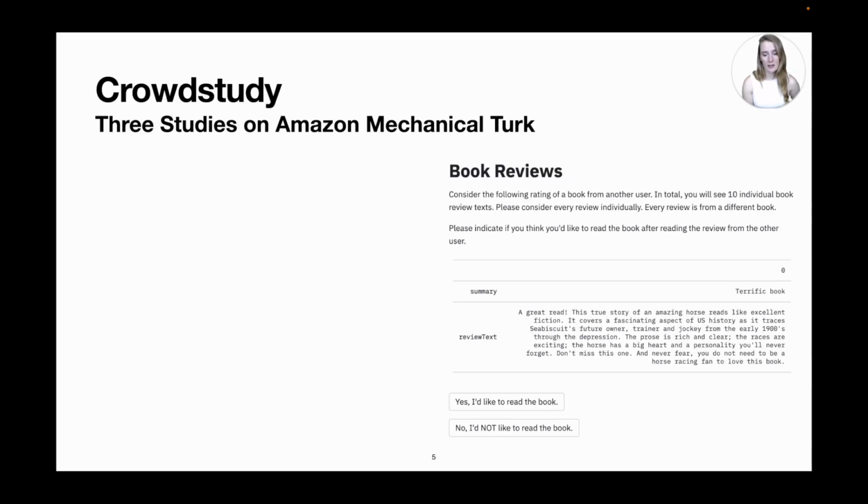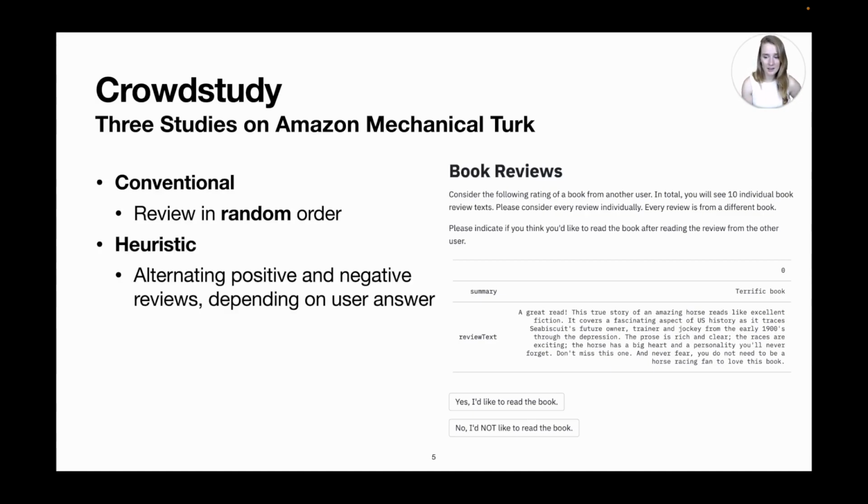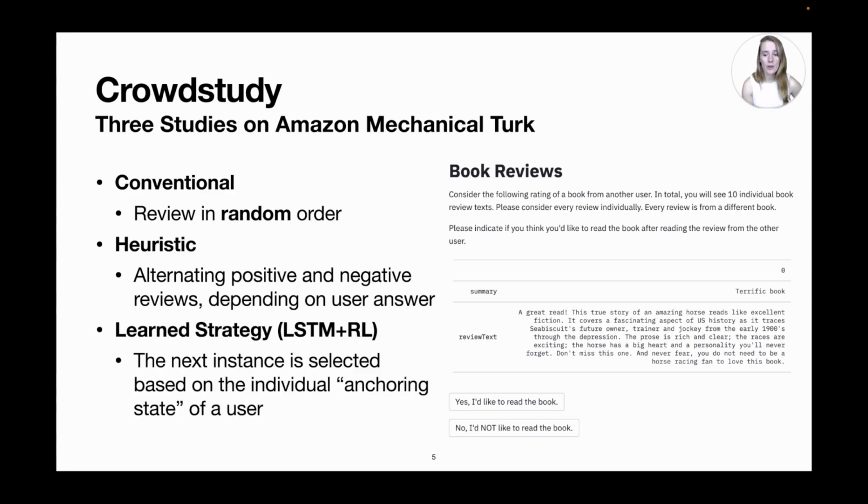For the college admissions data, the decisions were already made. But for the product review procedure, we had the opportunity to collect data from different orders of review instances. First, we collected data on reviews in random order. Second, we heuristically alternated positive and negative reviews, depending on which decision was made beforehand by a reviewer. Third, we used a learned strategy to select the next instance to be reviewed, based on a learned anchoring state of this particular reviewer. The right-hand figure shows the user interface that was shown to evaluators during our crowd study.